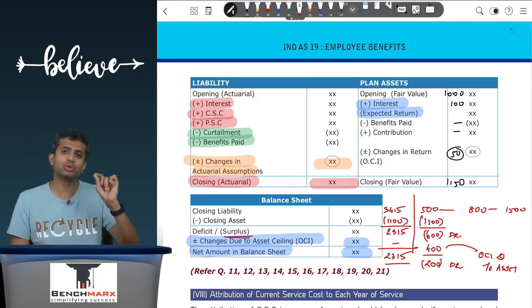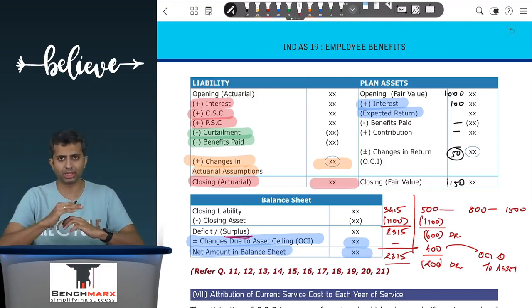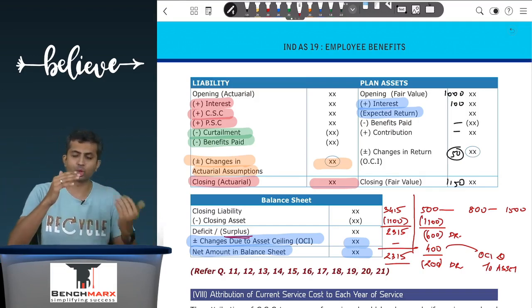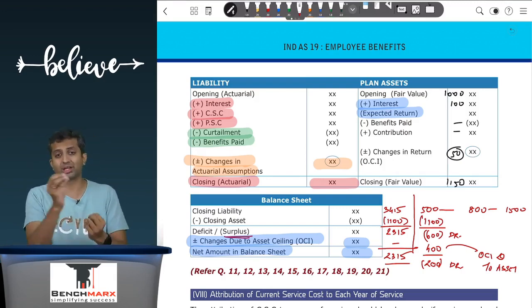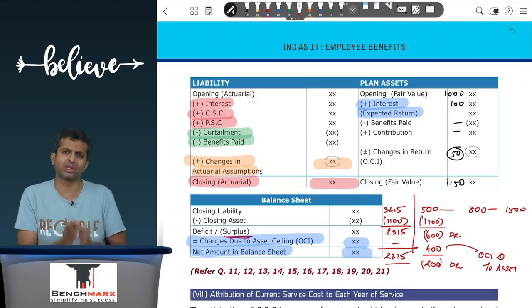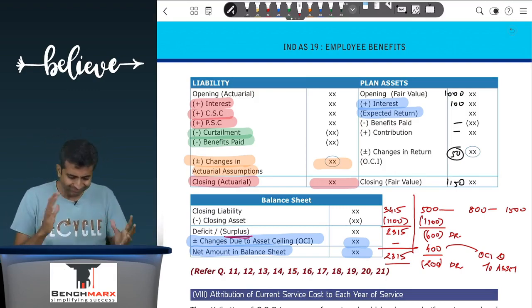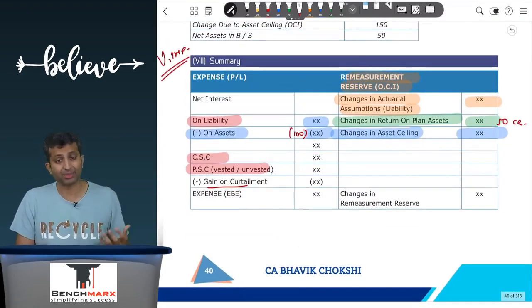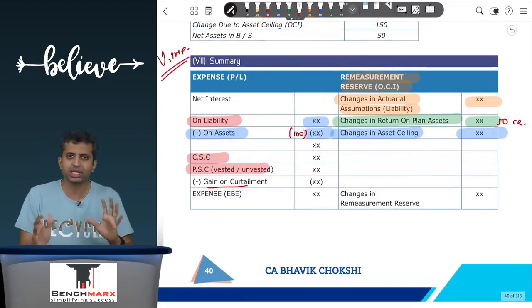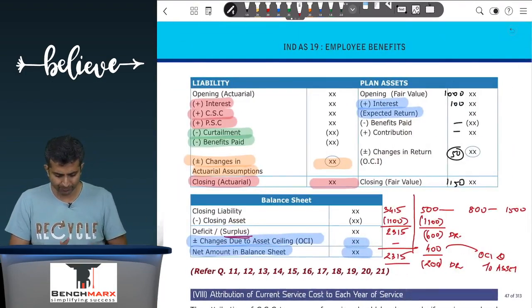In the balance sheet, you will present the amount net. So you will start with the closing liability, subtract from that the closing fair value of the plan assets, giving the net deficit or surplus, adjusted for the effect of asset ceiling if there is a surplus, and if there is an asset ceiling, then the net amount appearing in the balance sheet. So a lot of technical things over here which need some practice, but once you get that, it's fairly easy to go around with the workings here.